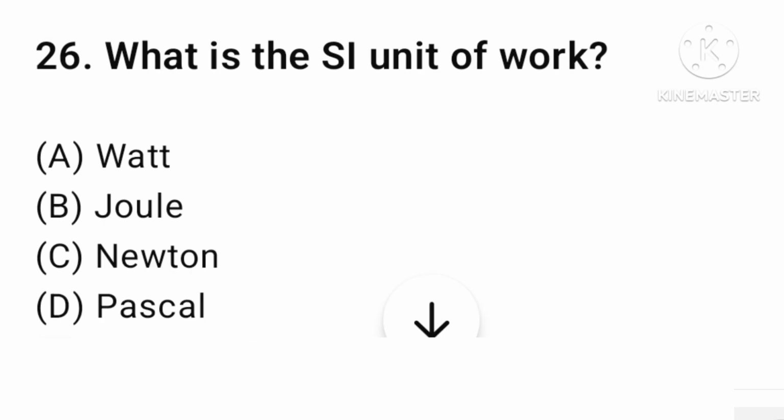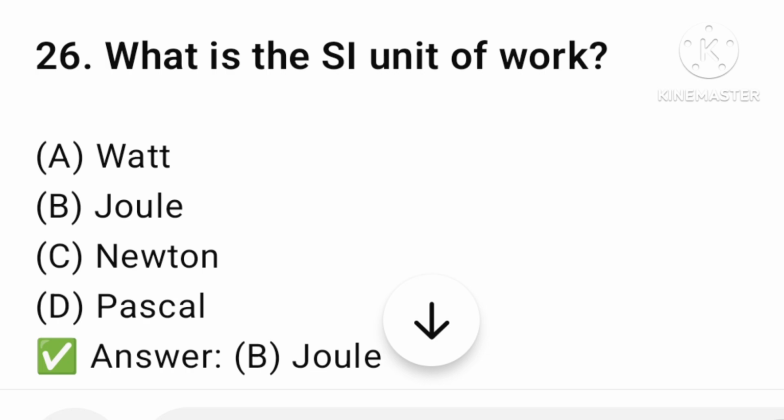Next question. What is the SI unit of work? Watt, joule, Newton, or Pascal? The answer is option number B, joule.